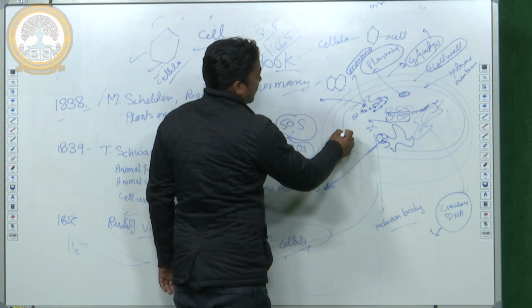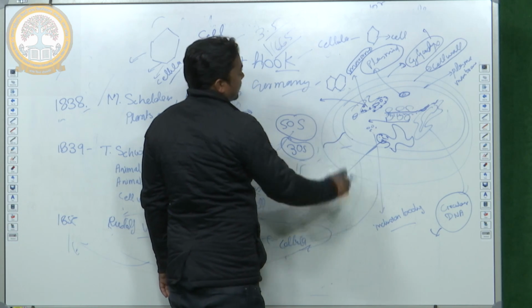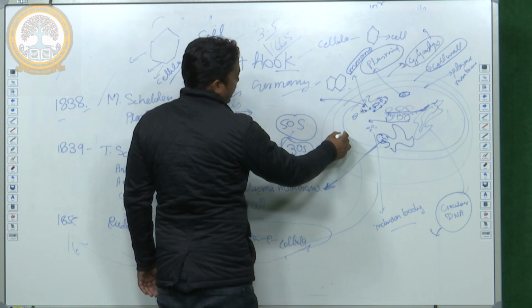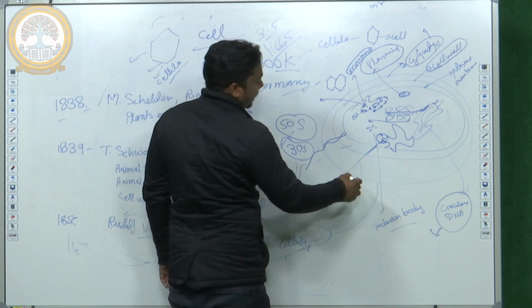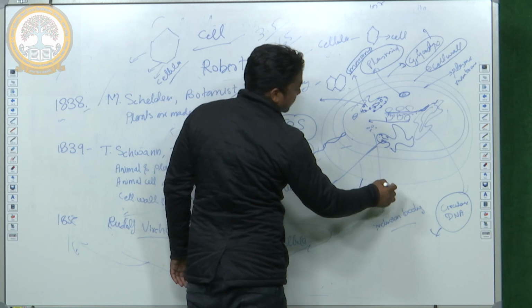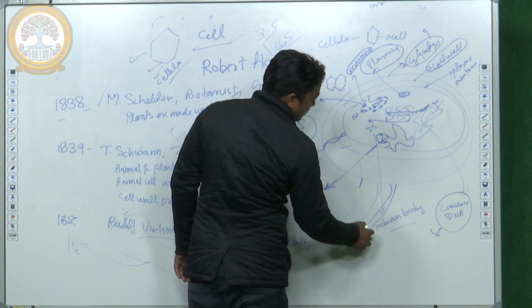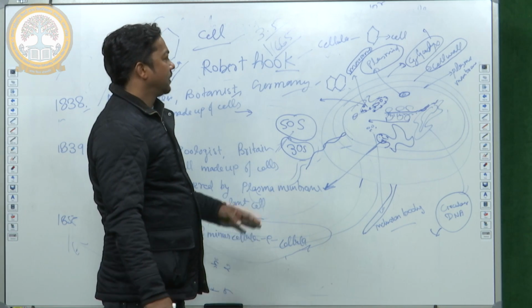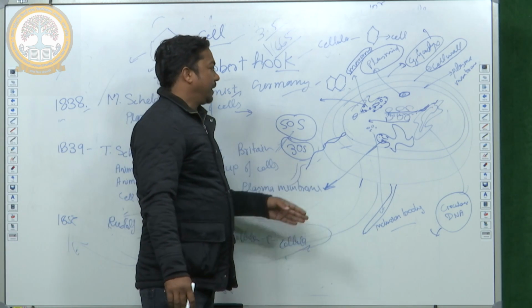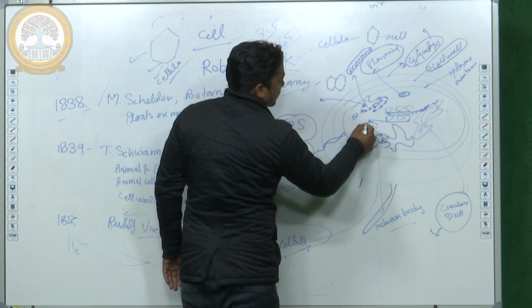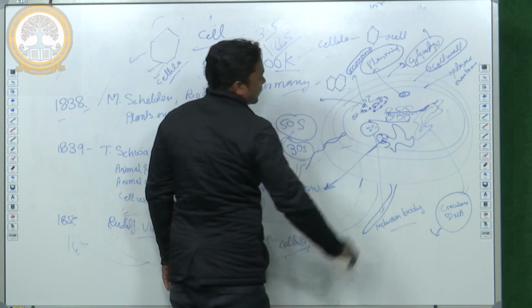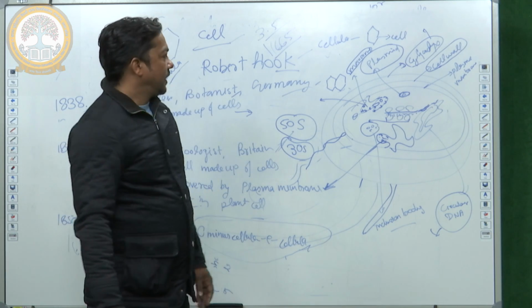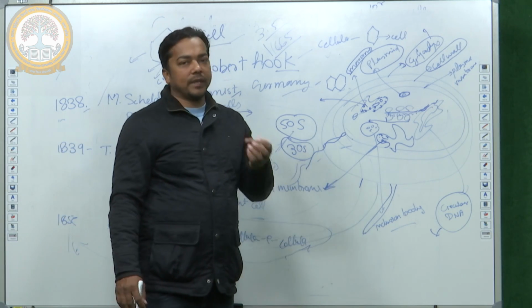Prokaryotic cells also have motility structures: flagella, pili, pilus, and fimbriae. These structures are also found in prokaryotic cells. Some structures store nutrients for adverse conditions: glycogen granules and phosphate granules.